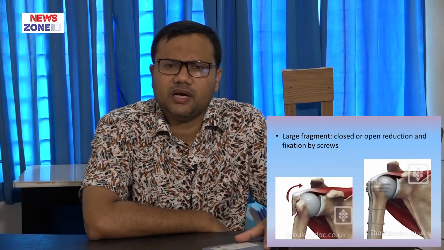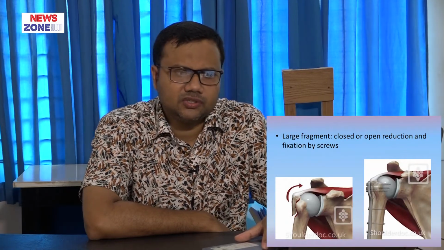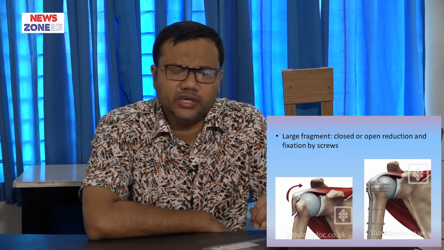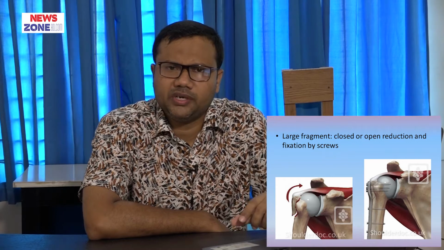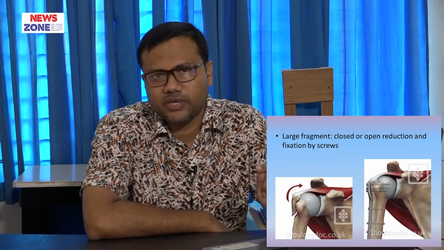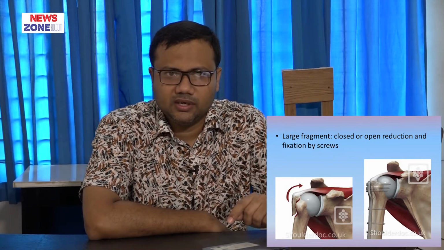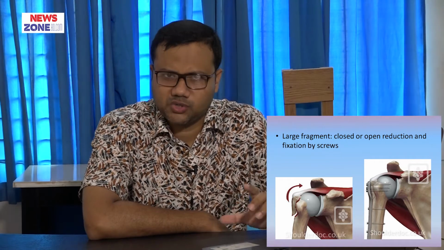And if the fragment is large, then sometimes we need closed reduction or open reduction of the fragment to its actual site, and then fixation by screws.